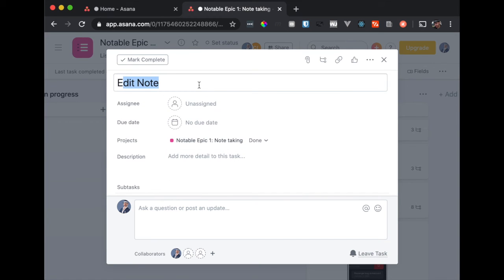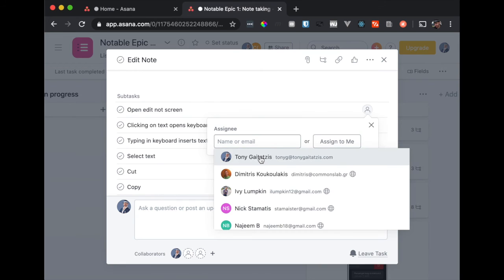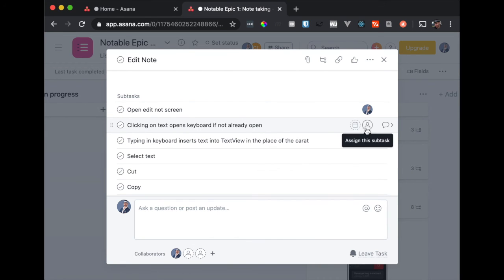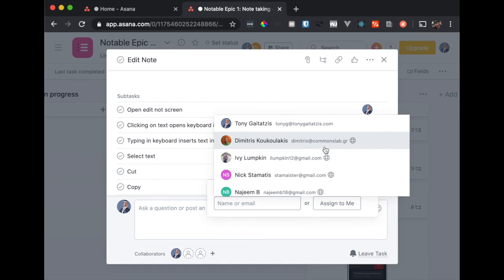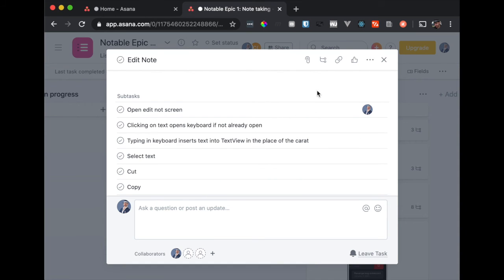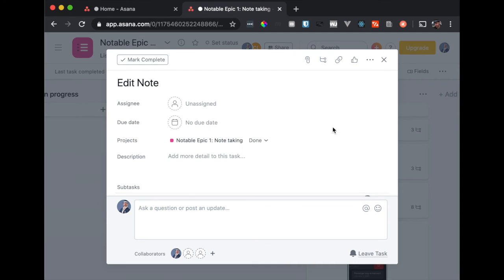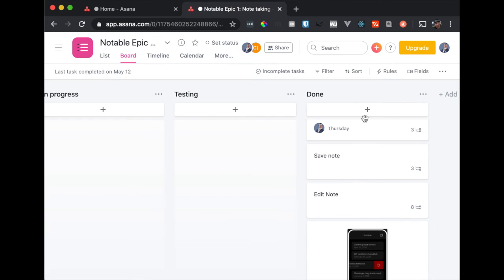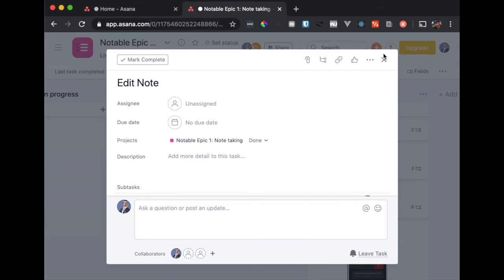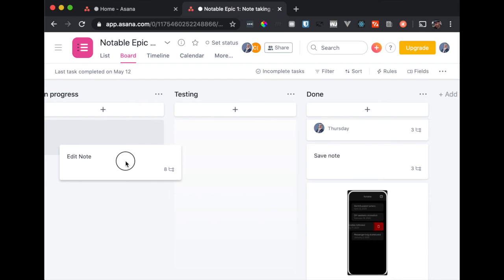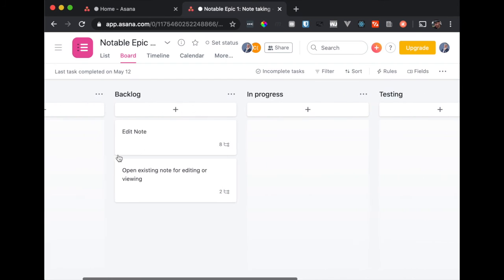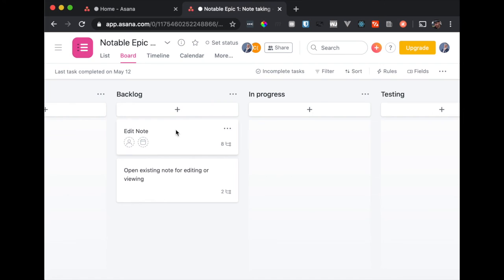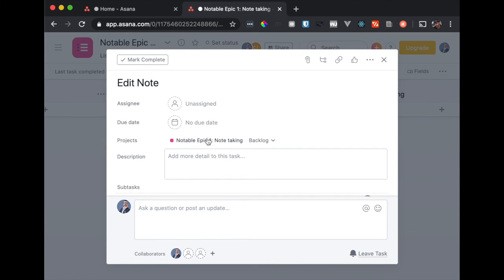So as a project manager, I can choose to assign someone to work on this, but I don't need to. I can also assign on a per task level. Say like I want Tony to work on this, and I want say Dimitri to work on this, let's say. So I don't need to do that, because if I have a good team and they know what they do, then they should be able to figure that out themselves. So when this is, let's say this is in backlog, then when it's time to work on this, since someone's ready to work on this, they can just assign it to themselves.